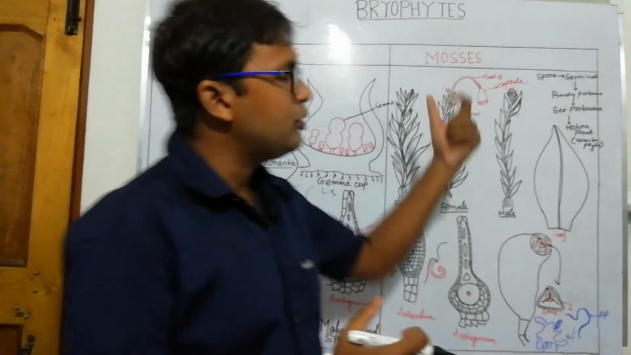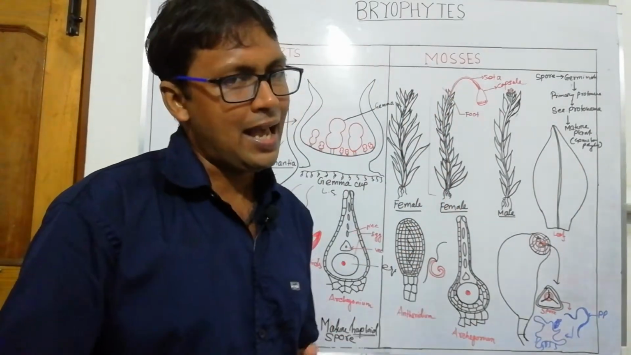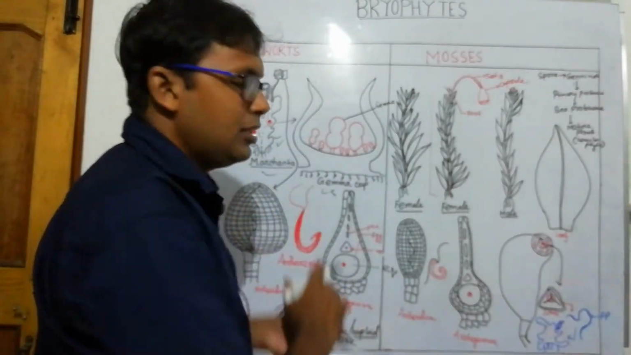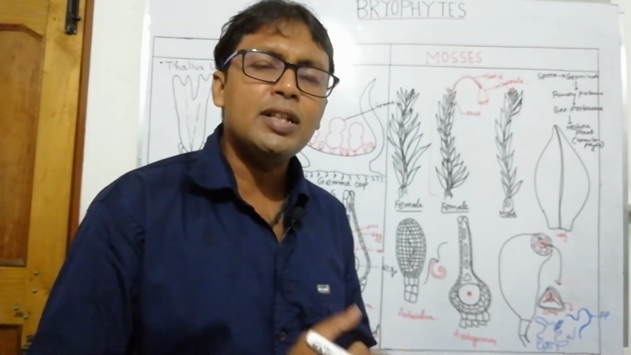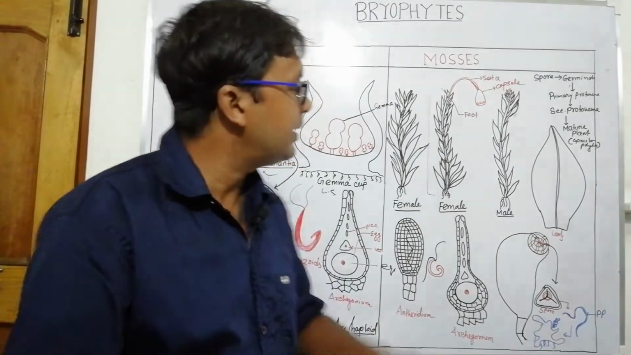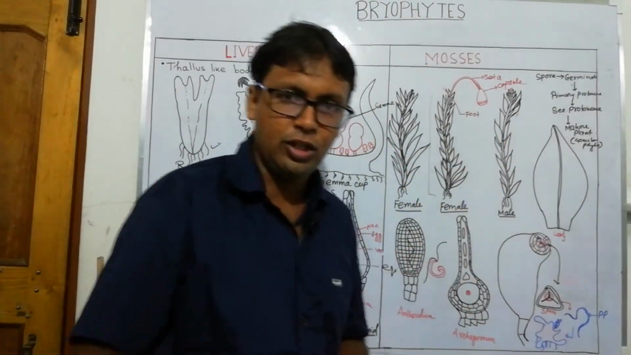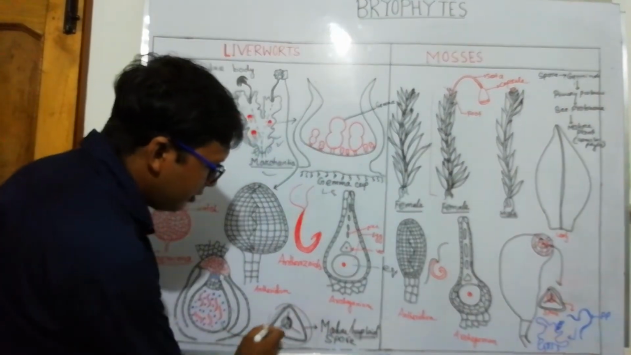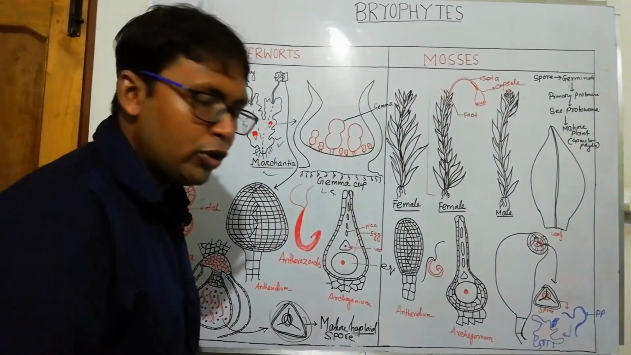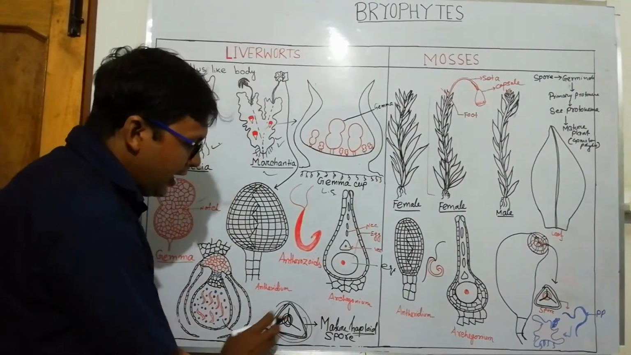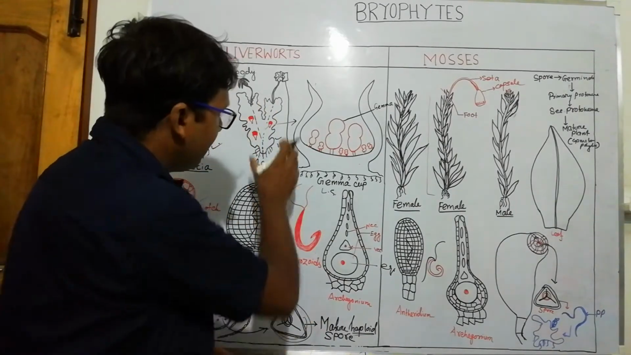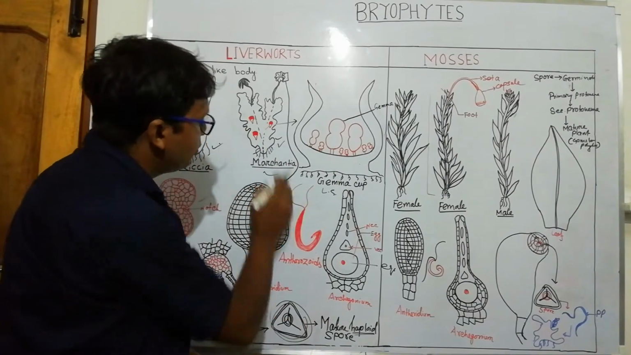But what happened with the mosses? Mosses have a little bit more complicated structure than liverworts. Liverworts are the simplified member of the bryophytes, while mosses have the most complex structure. In liverworts, the spore after release from the sporogonium directly germinates to produce the gametophytic body.